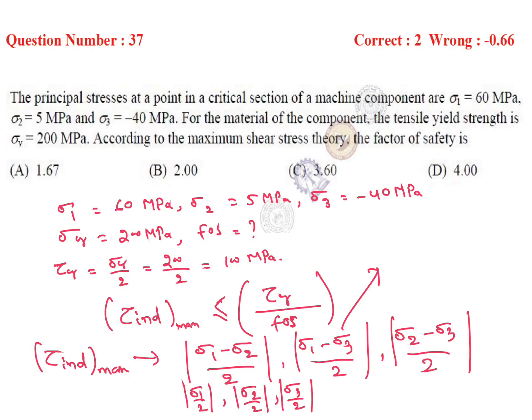Sigma 1 is 60 minus of minus 40, we will get 100 by 2, it's 50 MPa. So shear stress maximum induced is 50 MPa. So then put the value, we will get our answer.